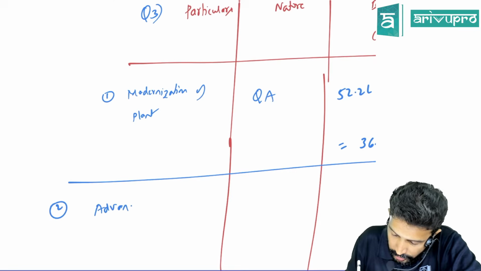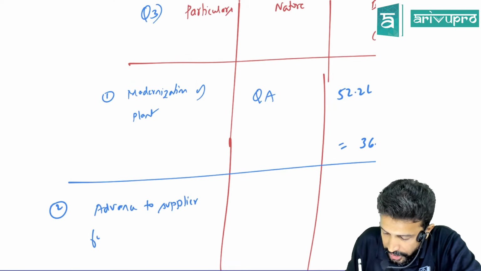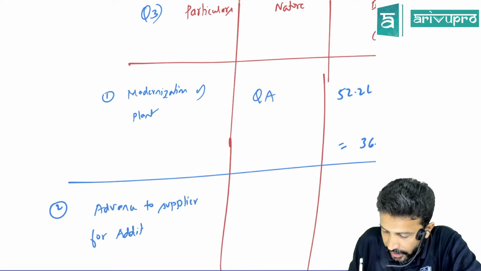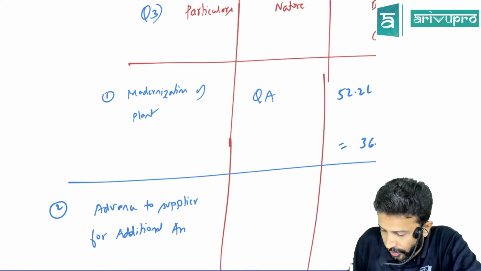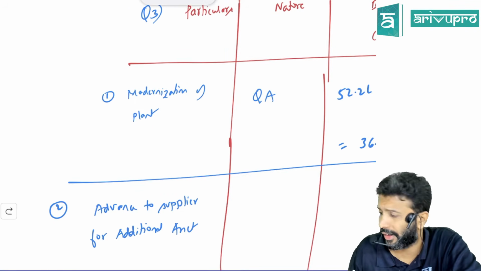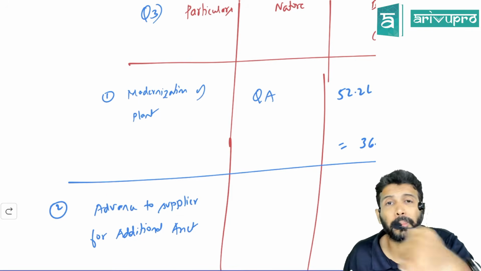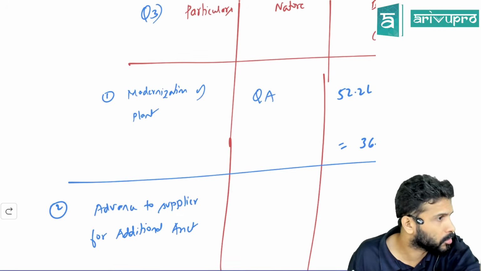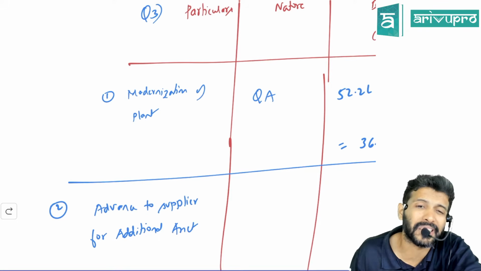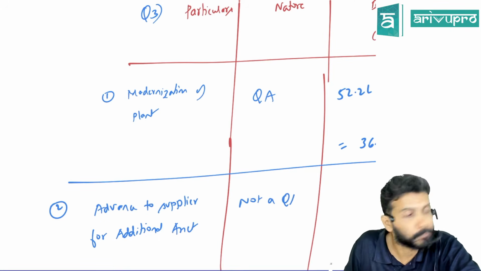Advance to suppliers for additional asset. Have they given anything? No. Study material of all the advances, generally they assume it as not a qualifying asset, but in my opinion, you can also treat this as a qualifying asset because this is based on facts and circumstances, which is anyway missing in the problem. So if you want to assume it as a qualifying asset, I think you can.